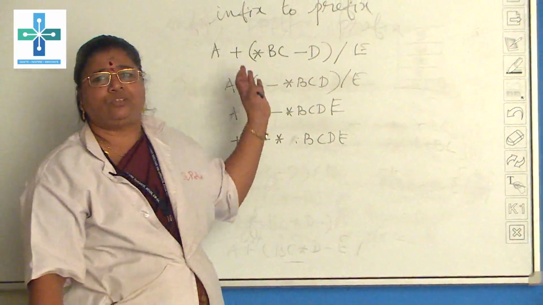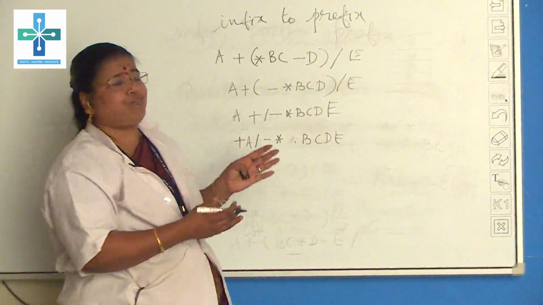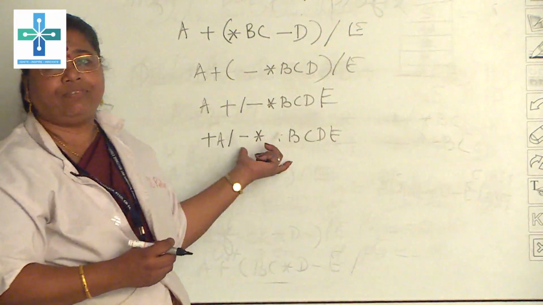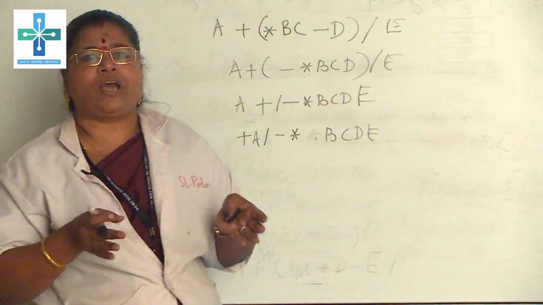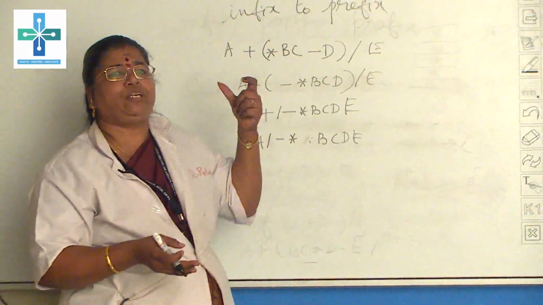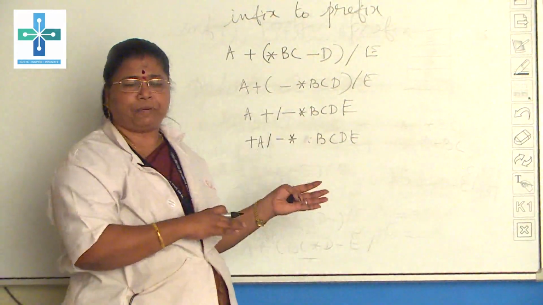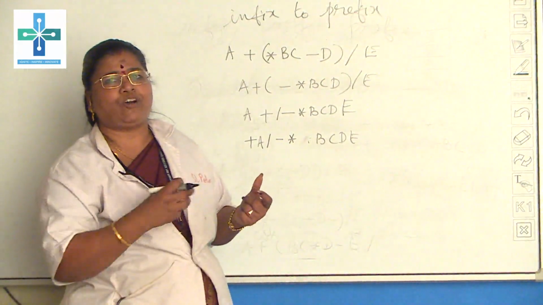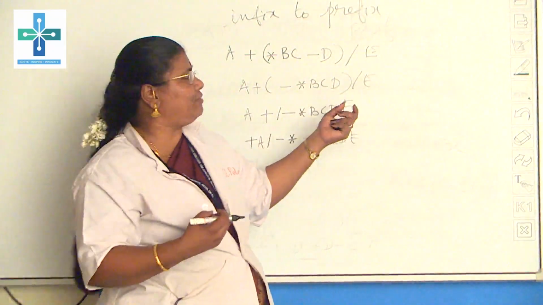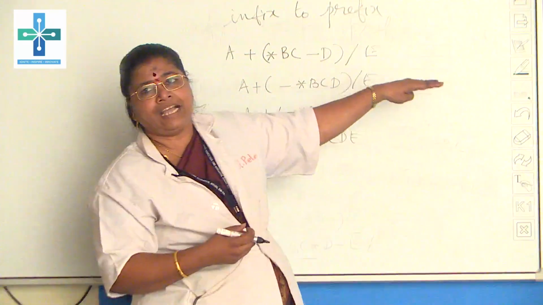Why are we changing all those infix to postfix, infix to prefix? Because that is easier for us to store in a stack, and with that we are able to easily evaluate the expressions. That is, in a program or data structure, if you want to evaluate an expression, first we have to convert it into either postfix or prefix, and then it is easier for us to evaluate. If it is stored in a stack, how will it be evaluated? The operands will be stored first and then the operator.